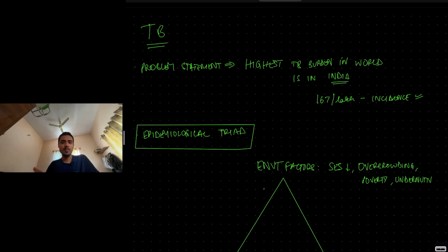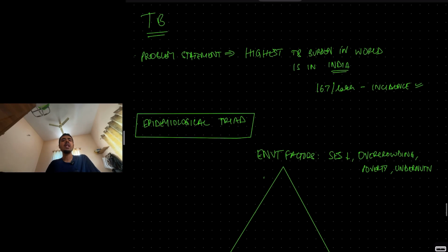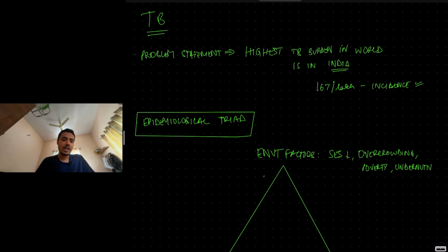Basically, what is the problem statement? In India, TB is a very big public health problem. Basically, the highest burden of TB in any country in the world is in India. Incidence is 167 per lakh of population. New cases per year is the incidence of TB. So it is a very big public health problem in India.